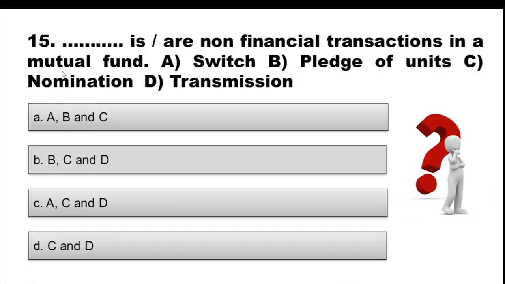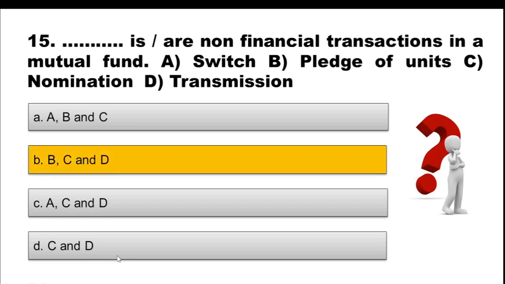Question 15. Dash is or are non-financial transactions in a mutual fund. A, switch, B, pledge of units, C, nomination, or D, transmission. So option A, B and C, option B, B, C and D, option C, A, C and D, option D, C and D. So choose the correct option. And the correct option is option B, C and D.